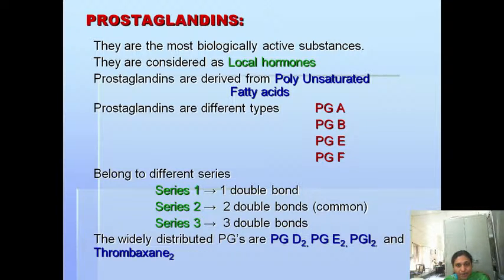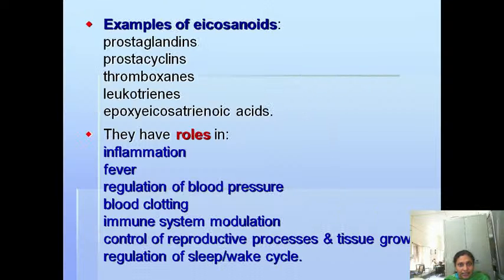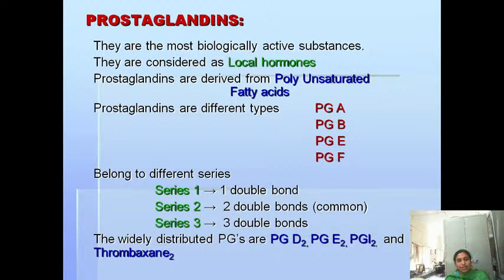PG is prostaglandin. One of the eicosanoid examples are prostaglandins, prostacyclins, thromboxanes and leukotrienes. That means prostaglandins come under eicosanoids, and even under prostaglandins there will be different types.